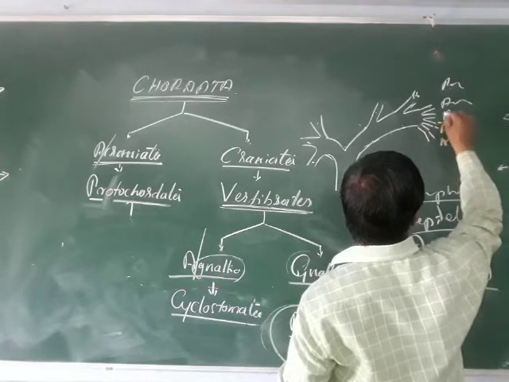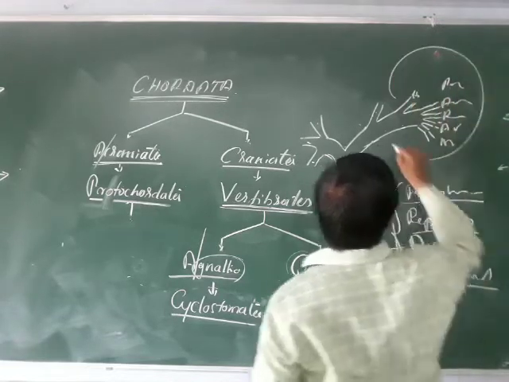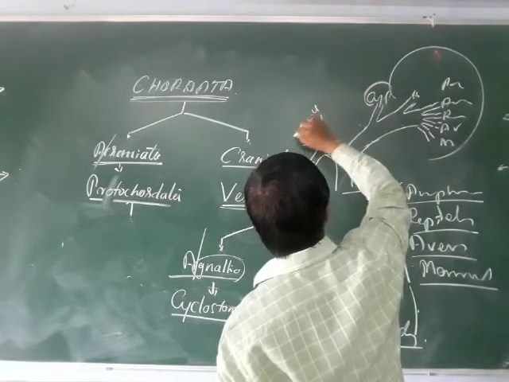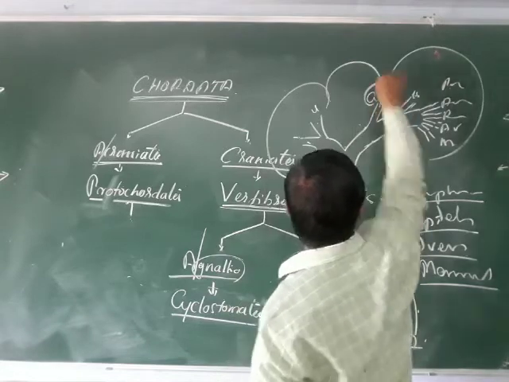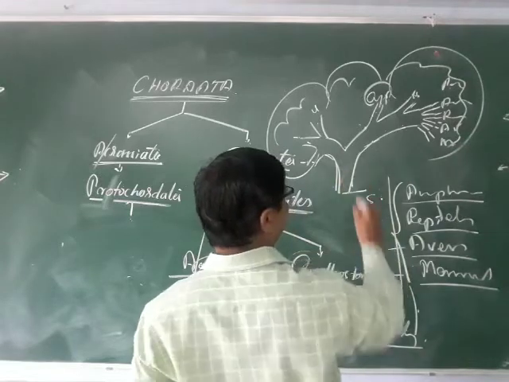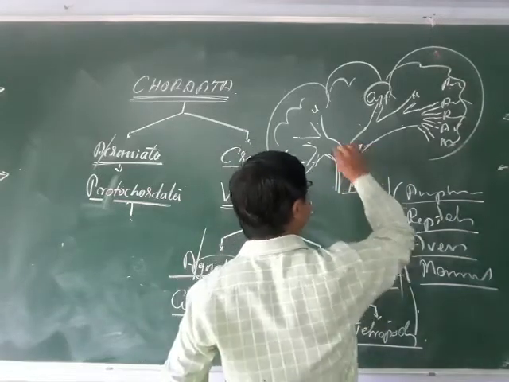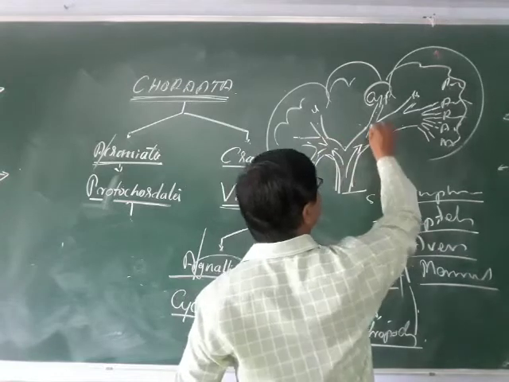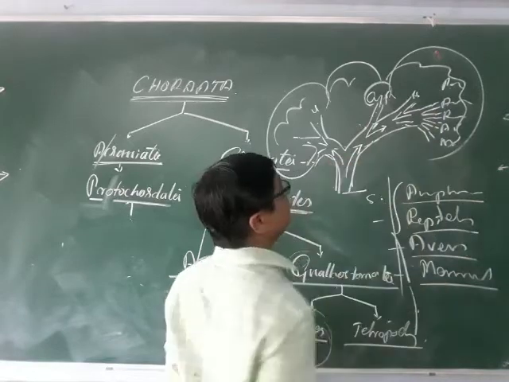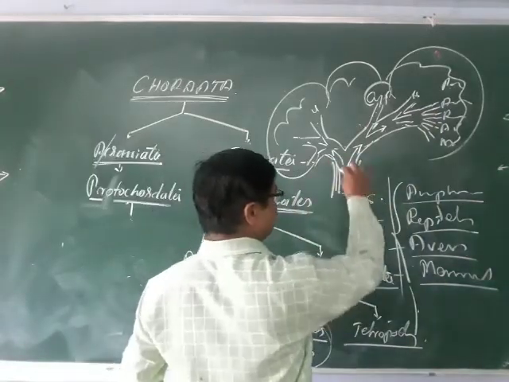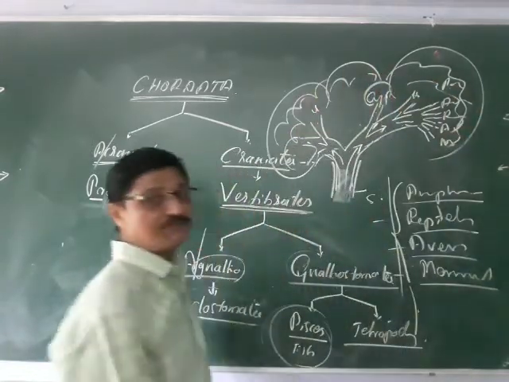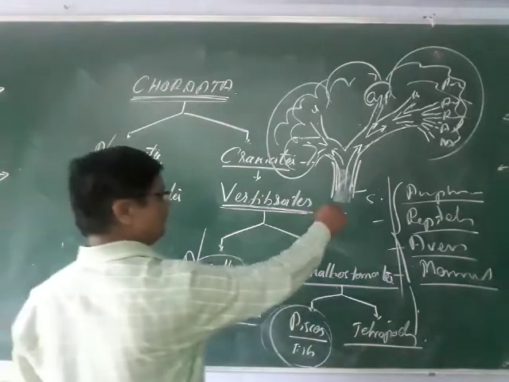If you consider these are the cyclostomes, and here these are the hemichordate, urochordate, cephalochordate, all these. So you can say this is the main phylogeny. Phylogeny means it divides like this way, again it divides, again it divides, again it has been divided. So these seem to be just like branches. This is called the phylogenetic tree. So this is a brief classification.